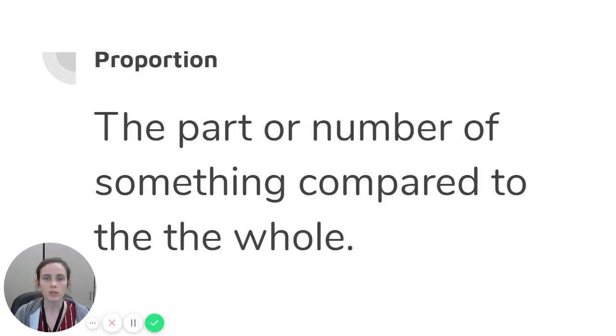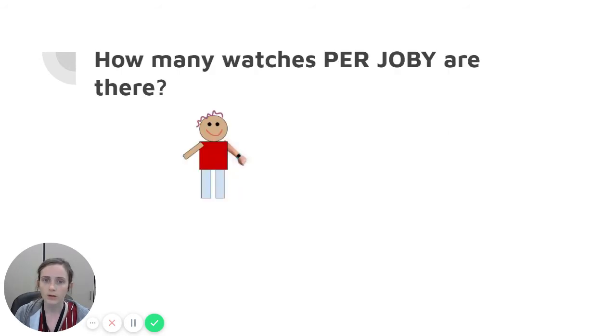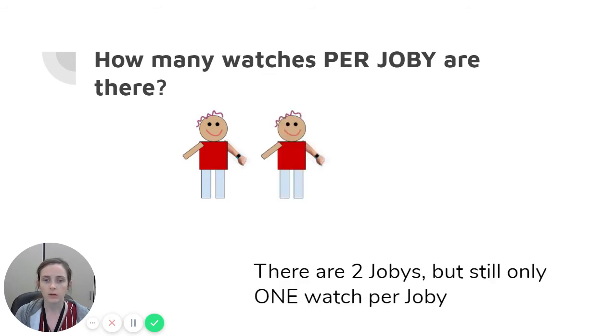Proportion. Proportion is the part or number of something compared to the whole. For example, how many watches per whole Joby are there in this picture? We have 1 watch per Joby. But what if we have 2 Jobys? If there are 2 Jobys, there's still only 1 watch per Joby. So there are 2 watches on this page, but since there are also 2 Jobys, that is 1 watch per Joby. If there are 3 Jobys, it is still 1 watch per Joby.